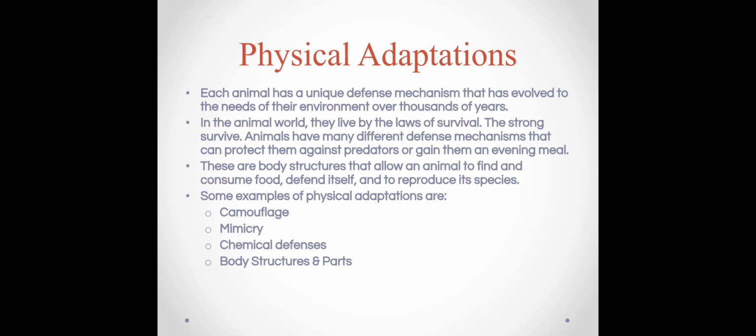Physical adaptations. Each animal has a unique defense mechanism that has evolved to the needs of their environment over thousands of years. In the animal world, they live by the laws of survival. The strong survive. Animals have many different defense mechanisms that can protect them against predators or gain them an evening meal. These are body structures that allow an animal to find and consume food, defend itself, and reproduce its species. Here are some examples of physical adaptations: camouflage, mimicry, chemical defenses, and body structures and parts.